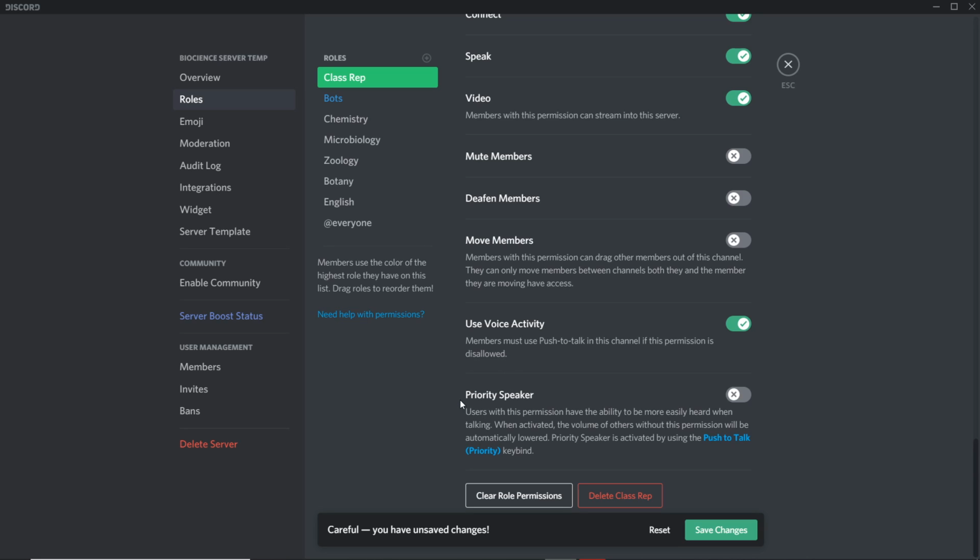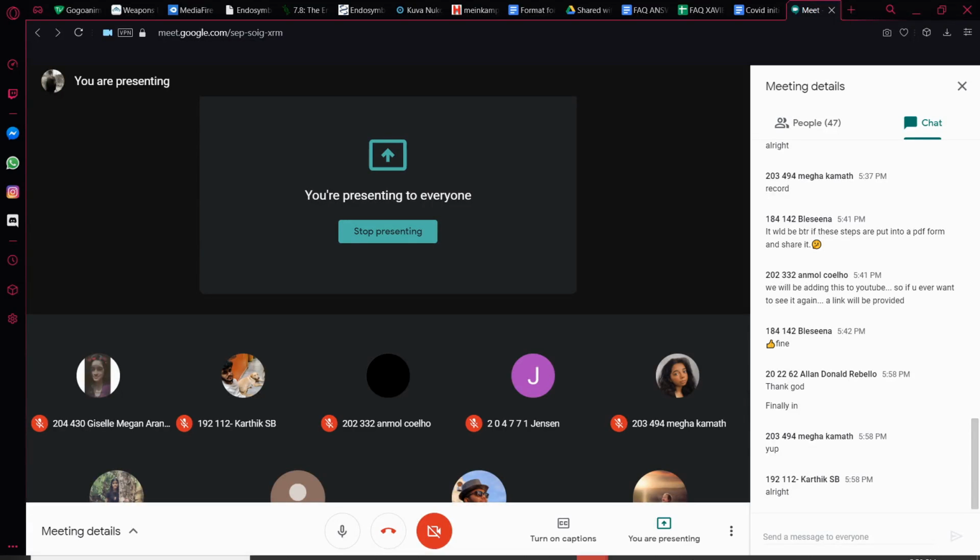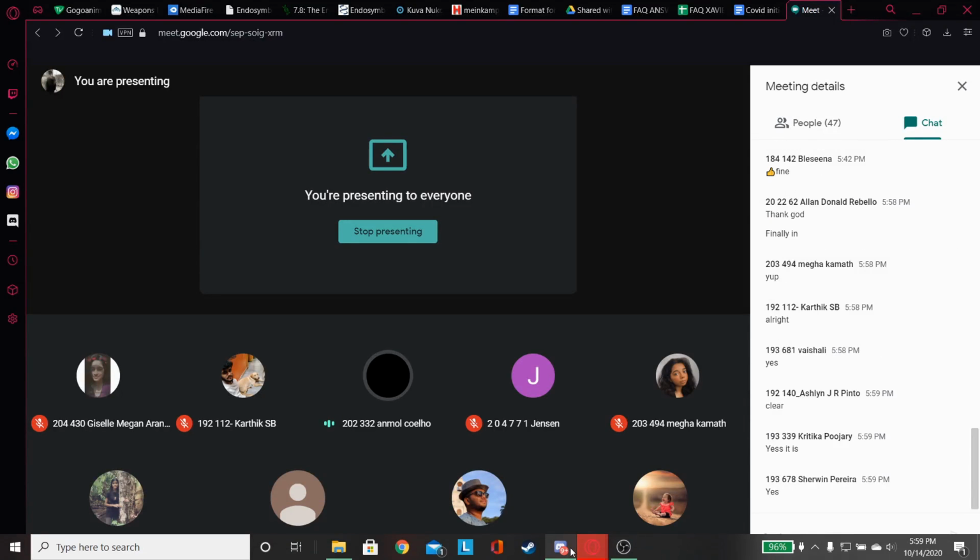Priority speaker. What this does is, imagine your classmates are talking and you have a quick impromptu announcement to make, right? You join the voice channel and they're all just talking over each other. Everything's a mess. You won't be able to talk. So what the priority speaker option does, if I have it enabled as a class rep, when I go into a voice chat and I talk, it will dullen everyone else's voice and it will enhance my voice. So people will be able to hear me clearly.